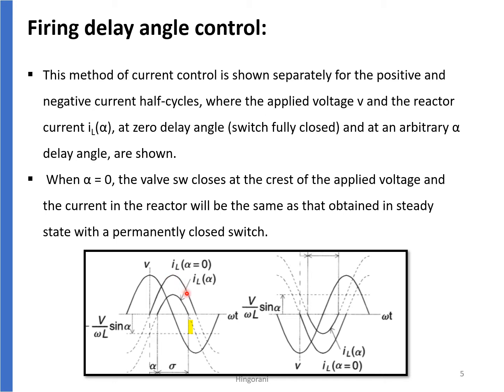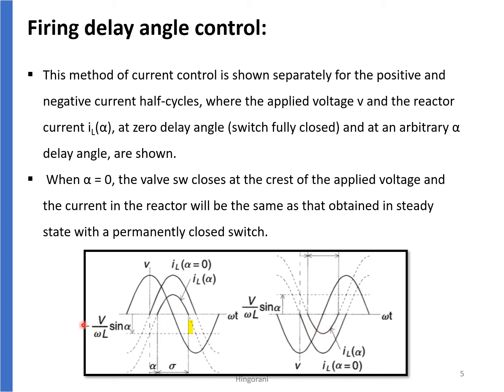We get the same current waveform as we would have got in a permanently closed switch, and when alpha has some arbitrary value, the current waveform looks like IL of alpha like this for a positive half cycle and this for a negative half cycle.